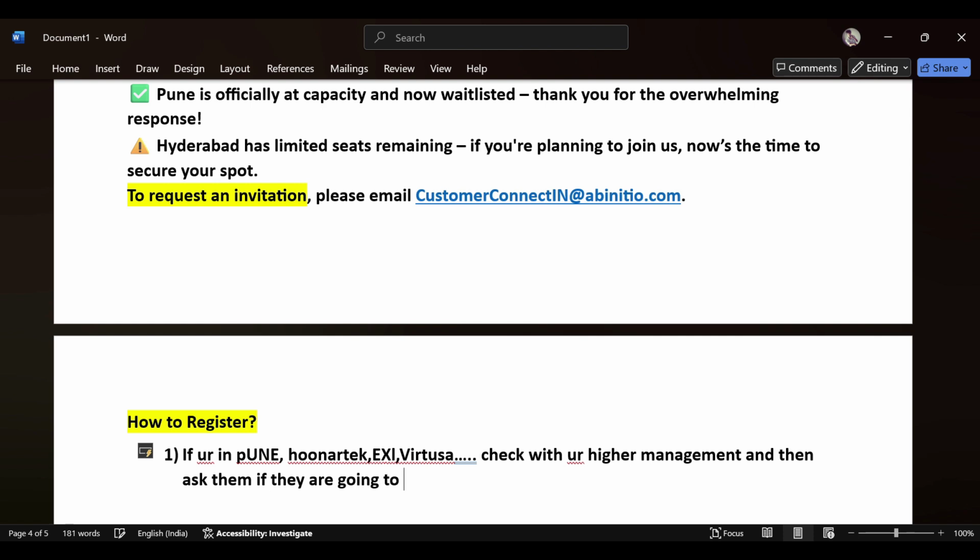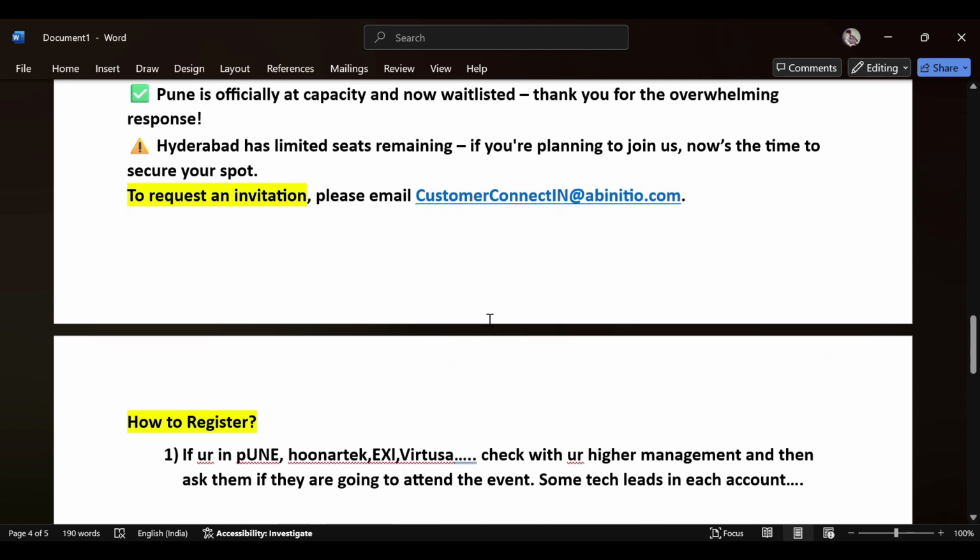So, attend the event or not, so that they can loop you in, or if there is any vacancy. Normally there will be some pre-planned members, for example some tech lead in each account inside the company, who might be planned for this event. Their names will be given to the event.